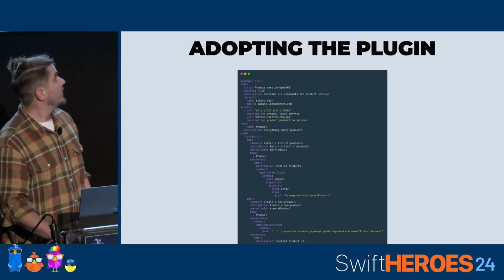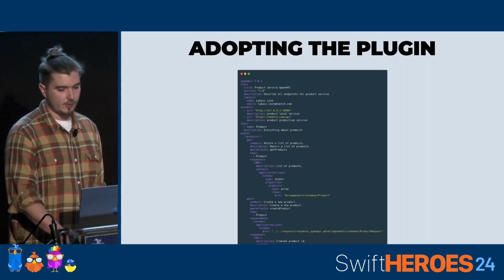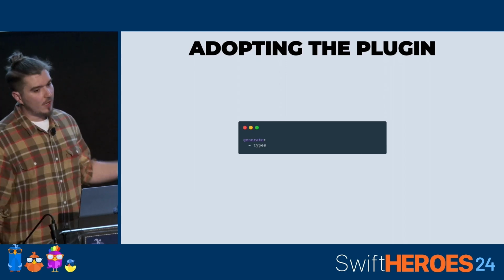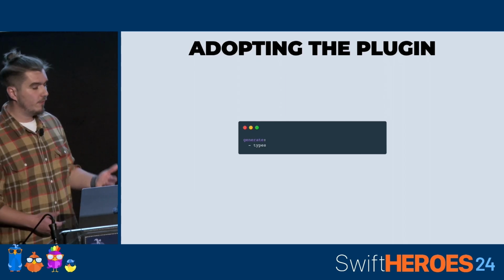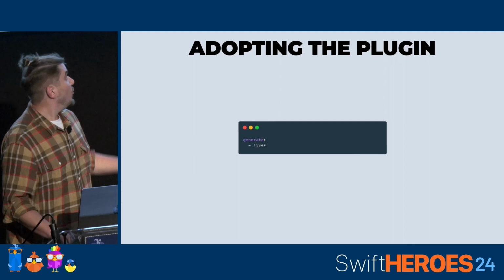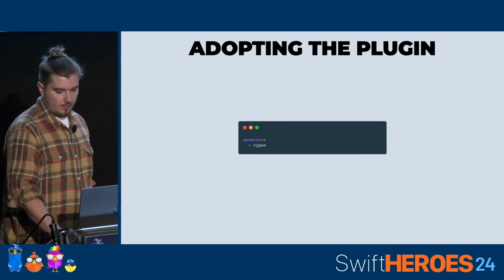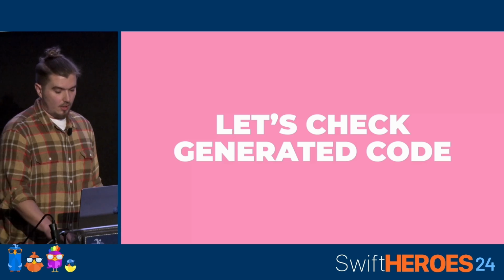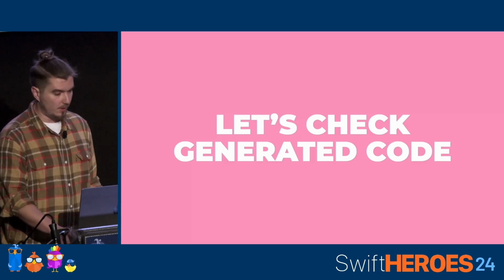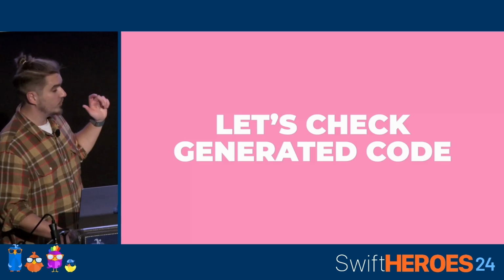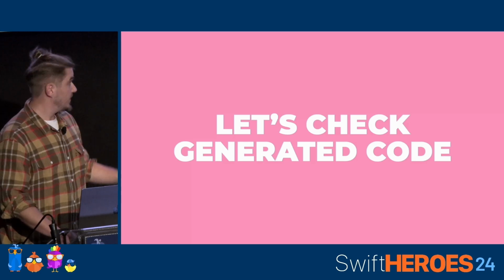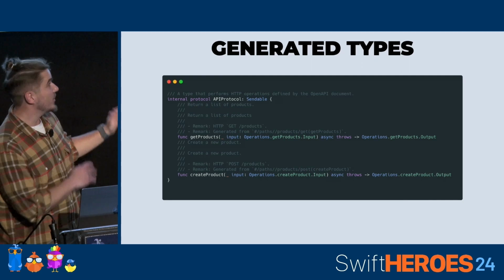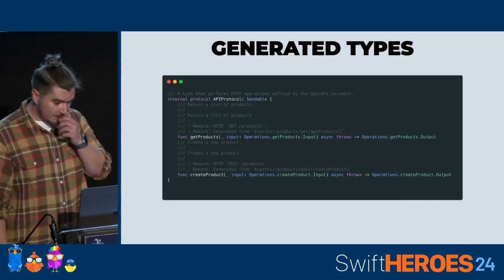This is the entire YAML file that we're going to use. And this is the configuration where we need to define what we expect from the Swift OpenAPI Generator. We expect types. So let's build the project and see what happens. As I said, this is my first public speech, so I didn't want to mess with demo gods. It's super late, so I have the safe option with code snippets.